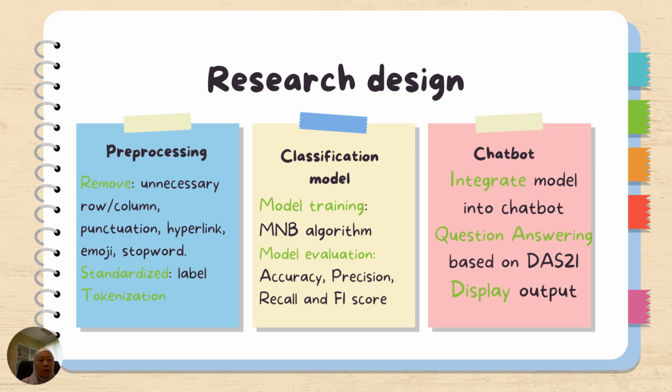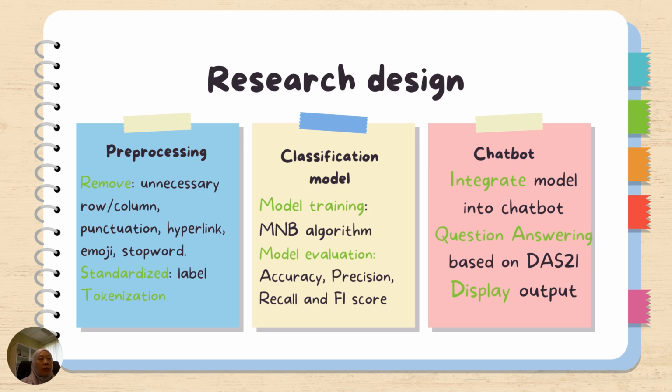We also remove punctuation, which is not important for the process, hyperlinks, emoji, and also stop words. We also sometimes need to standardize the labels. Sometimes the labels are not standardized, so we need to check our data set so we can standardize the labels. I will discuss it later on. And also we need to tokenize our data set, our posts, because we need to process it word by word so the model can understand what it means. Later, after we have done the pre-processing, we call it the clean data set. After pre-processing, we move the data set into the classification model.